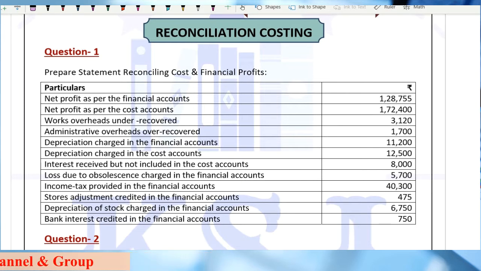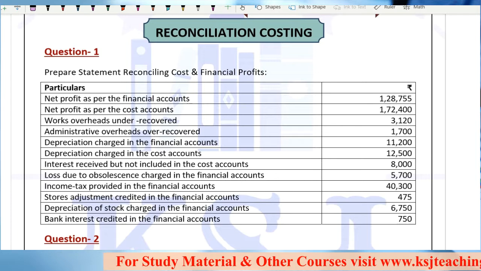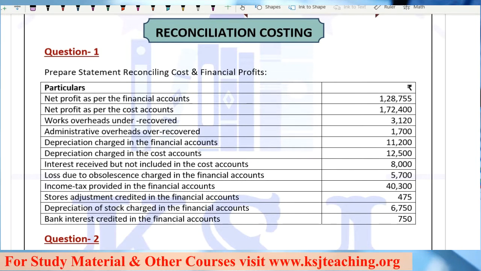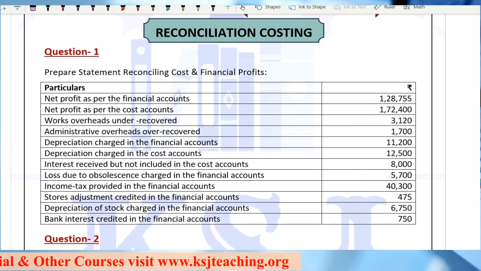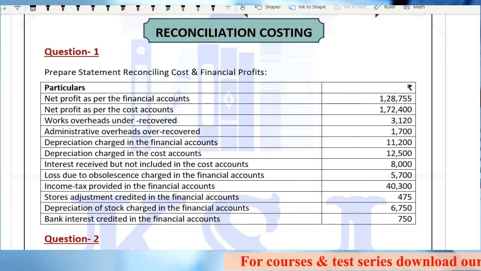I have often been getting queries from students: sir, can we start with the financial, sir, can we start with the cost? You can start with any of the profits. That is absolutely your choice, until and unless the question specifies. If the question doesn't specify, you can start with any of the profits. That is totally your choice. The only thing is that the treatment of other items should be careful.